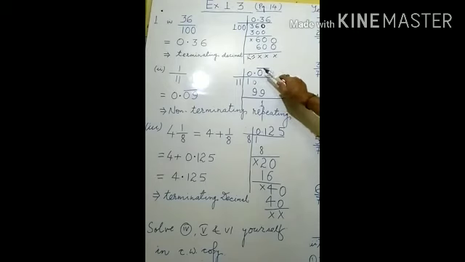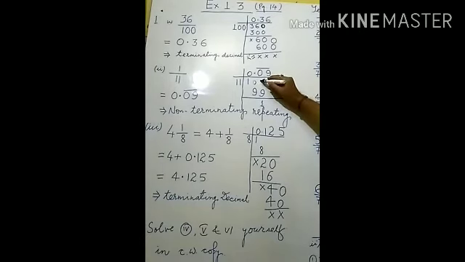So 11 0s are what? That will be 0. After taking 0, we do not write 0 here. Directly we take the next digit, and what is the next digit? It is 0 here.